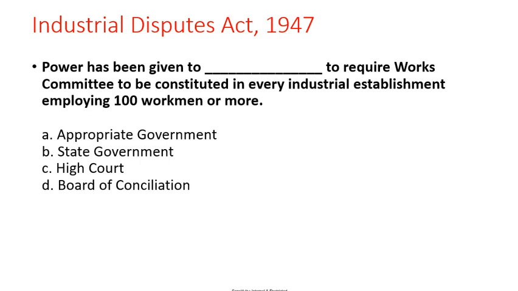Next one. Power is given to a dash to require works committee to be constituted in every industrial establishment employing 100 workmen or more. Options: appropriate government, state government, high court, board of conciliation. Correct answer is appropriate government.